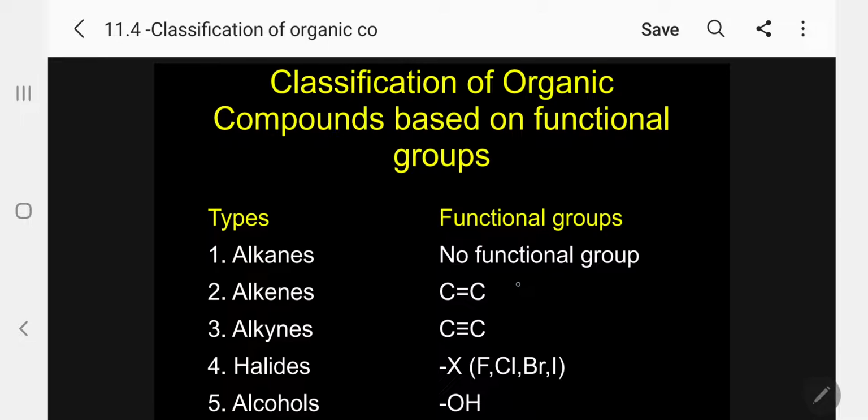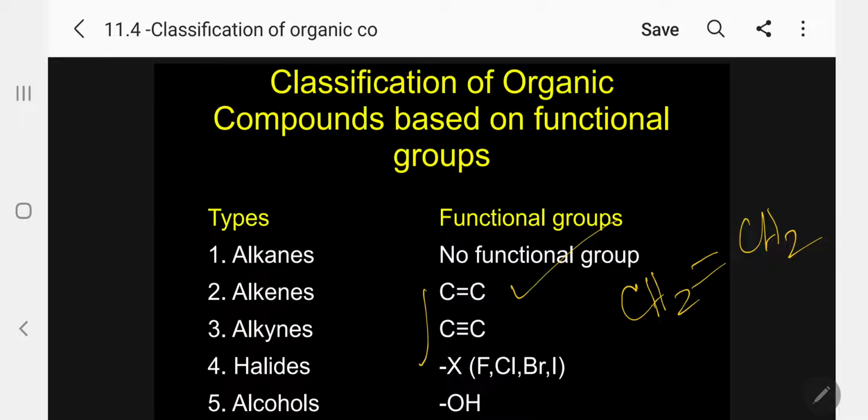Number two, alkenes. A specific first member is ethylene, then propene, butene and so on. Even though the double bond is present, I am giving it here as a functional group. Strictly speaking, the double bond and triple bond are not functional groups. They are called unsaturation.